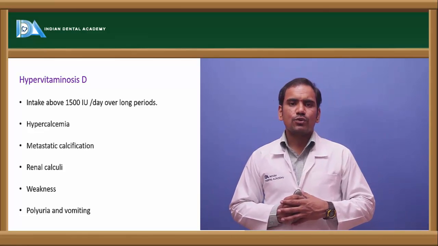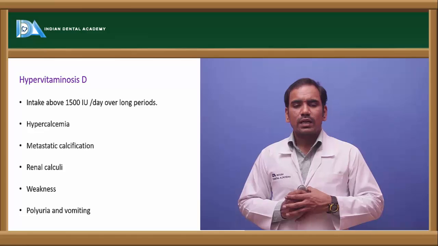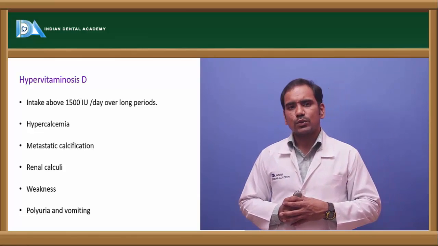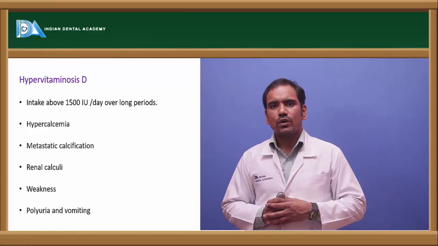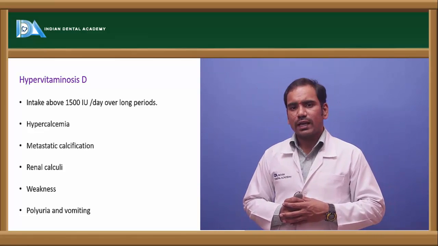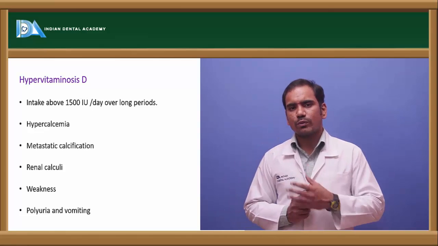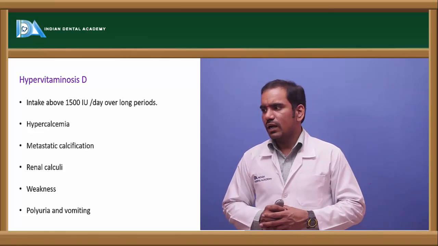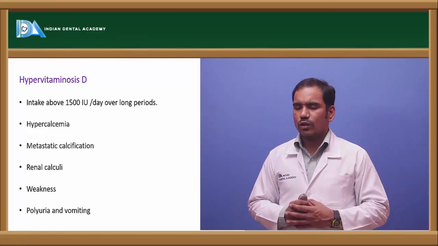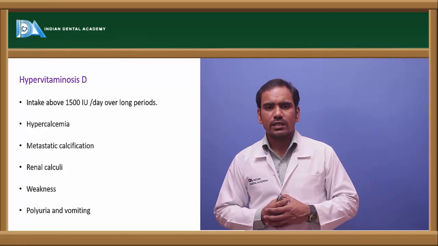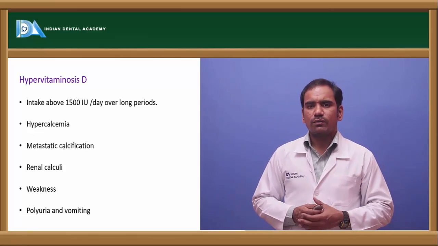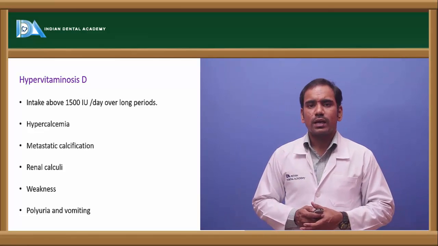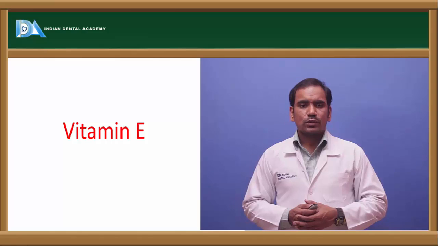Apart from that, it leads to renal calculi. So that increased calcium in the blood, hypercalcemia, leads to formation of renal stones. We call it renal calculi. One type of renal stones is formed from calcium, and that is seen in case of hypervitaminosis D. And apart from that, weakness, polyuria and vomiting are seen in case of excess amount of vitamin D, in a condition called hypervitaminosis D. Right. So that's about vitamin D.